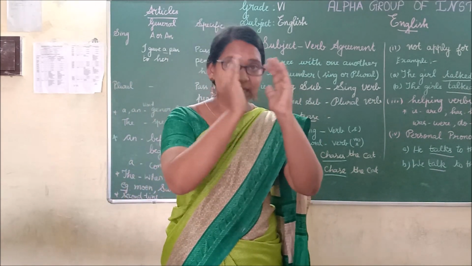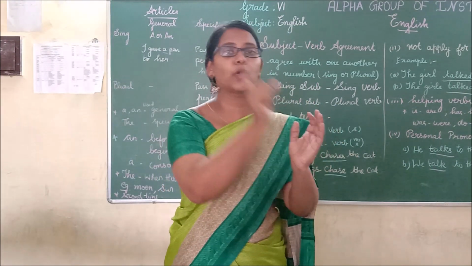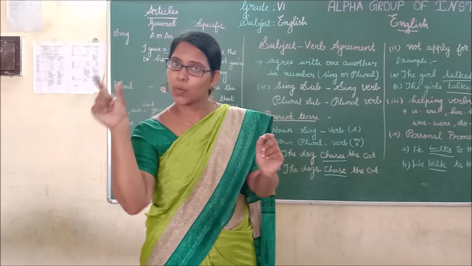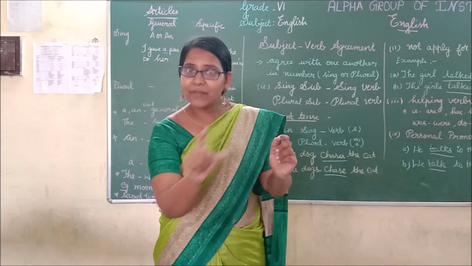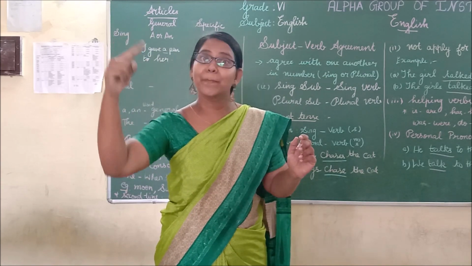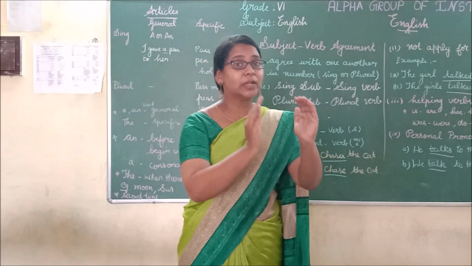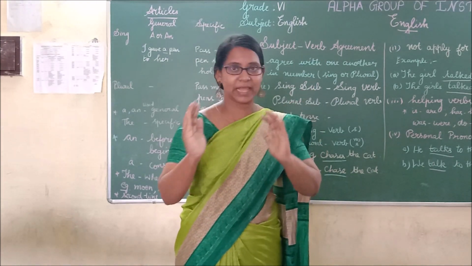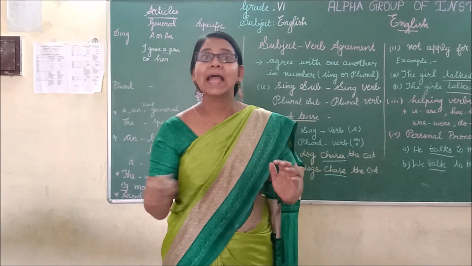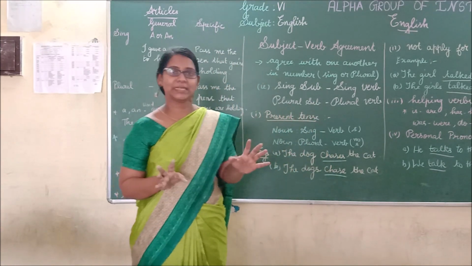The dog is a singular noun. But I told you, a singular noun goes with a singular verb. The singular verb has s. It is opposite to the object or material. Is it clear? The dogs chase. You don't have s. Is it clear? Okay. This is the present tense.